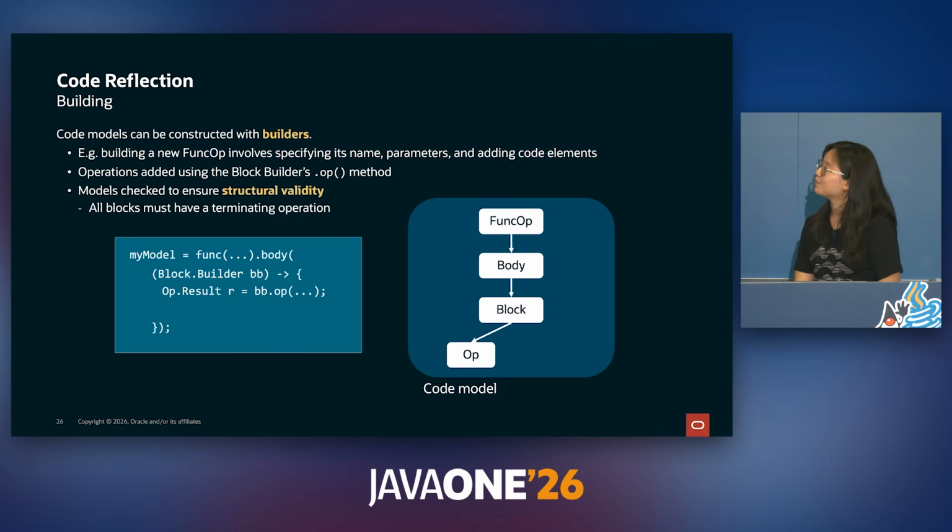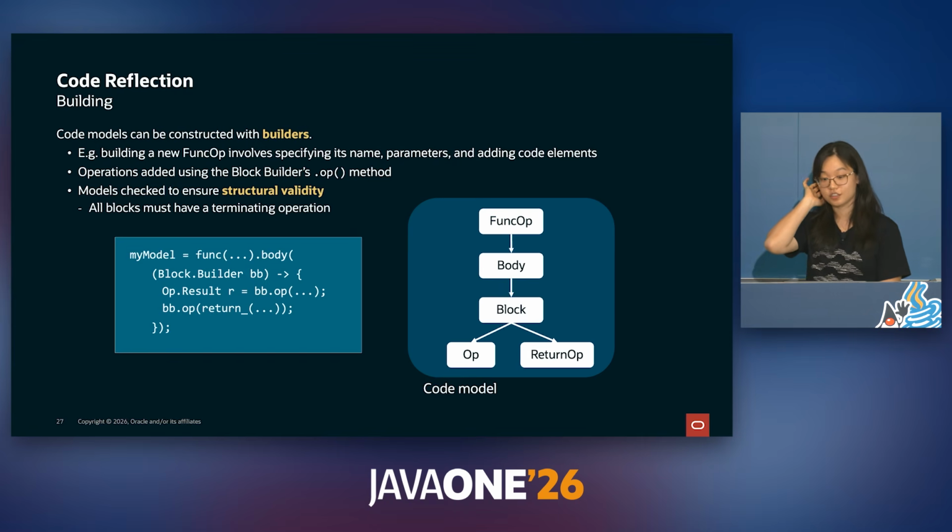We can also add elements to the block builder by passing them to the op method, which will return a result. And this result can also be used in subsequent operations as operands. Models will be checked to ensure that they are structurally sound, so we need to make sure that every block ends in a terminating operation, such as the return operation in this example.